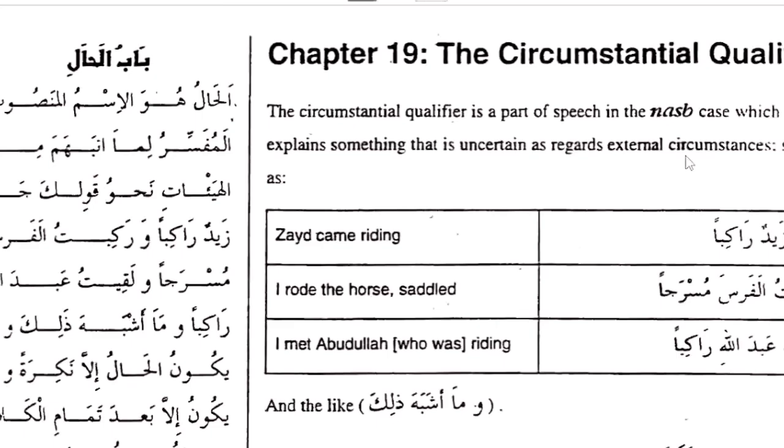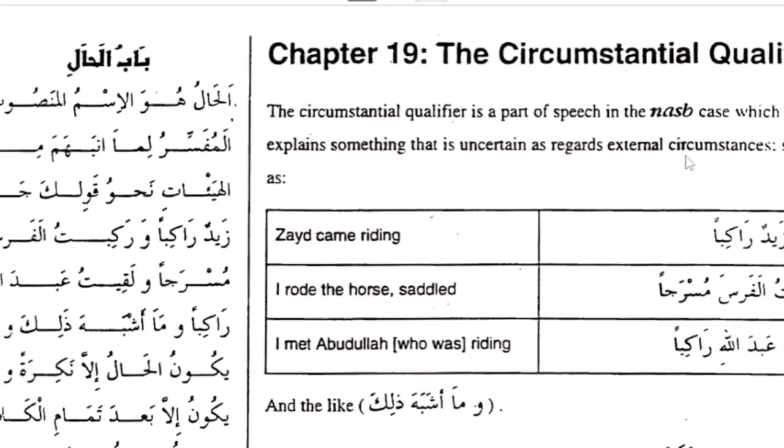So in Arabic, we call it hal. It gives the condition in which a particular verb occurred, or in which a particular verb is done. So if I say, in what condition did he come here, then that is what you see here: with blood gushing out. I hope that is clear.